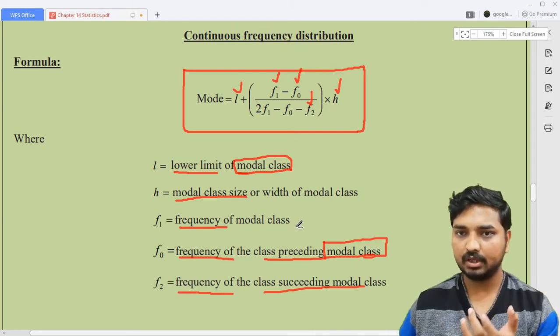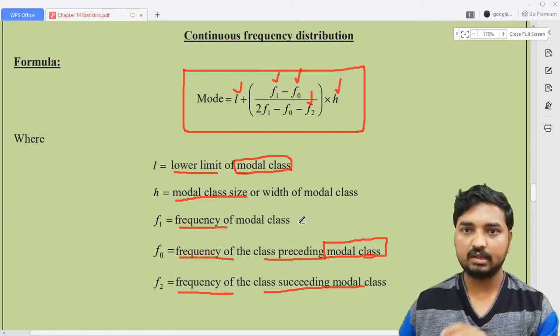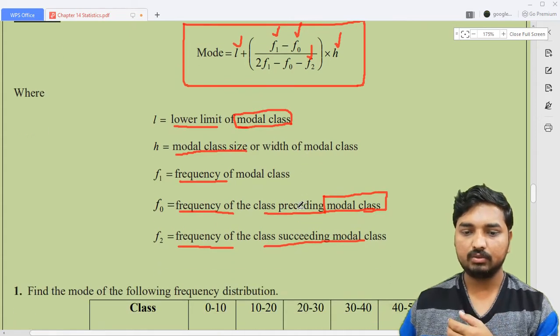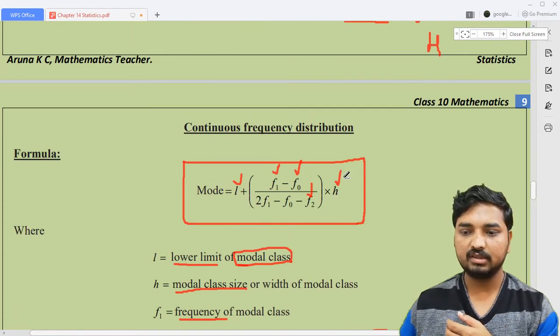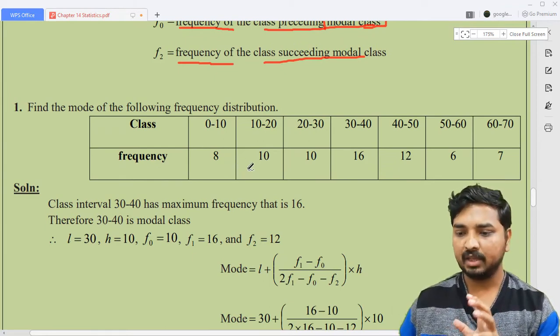I have already given the definition of mode for you. The most frequent observation is called the mode of the given data, or the data which is repeated so many times is called the mode, or the data which has the highest frequency is called the mode. And you just need to remember this formula to solve the problems on continuous frequency distribution. So now look here. I'm going to consider the first question. This is not from your NCERT textbook.